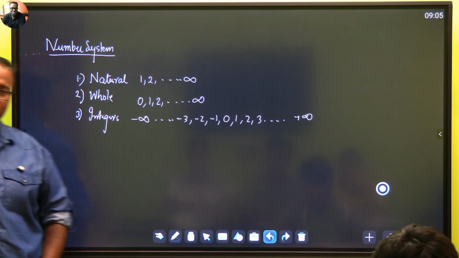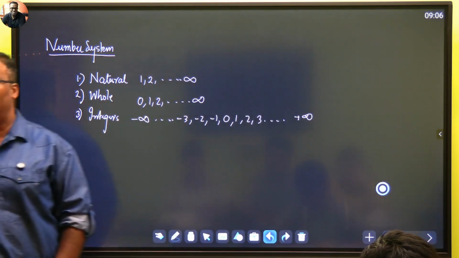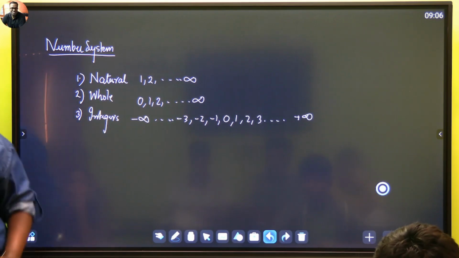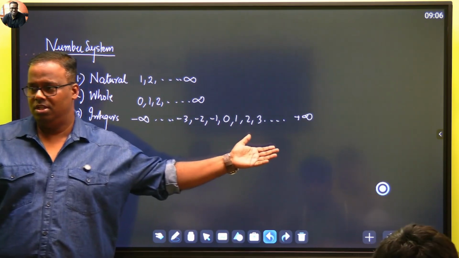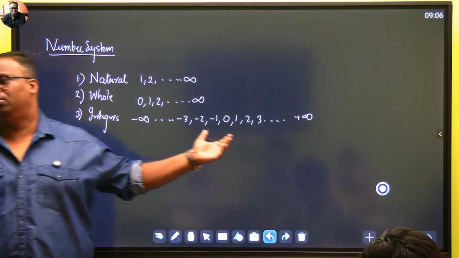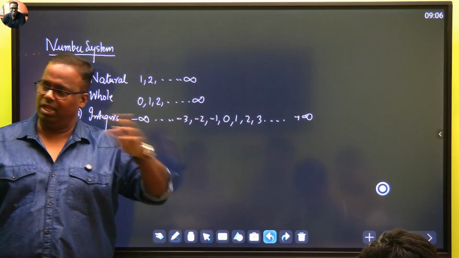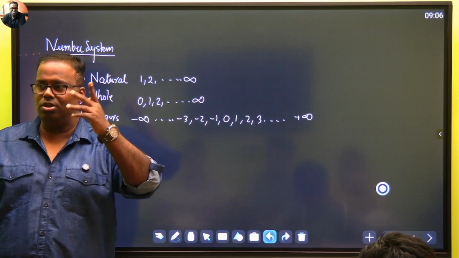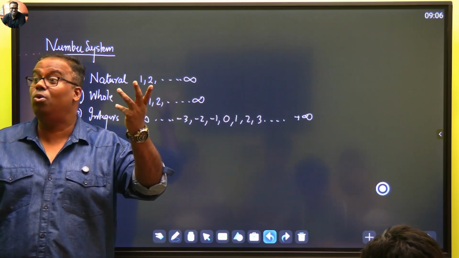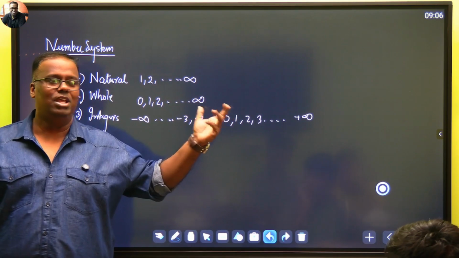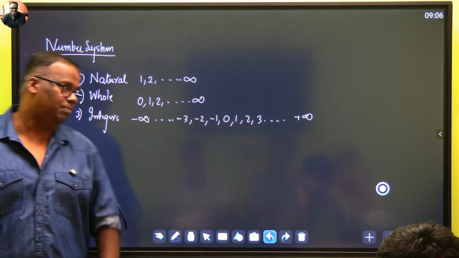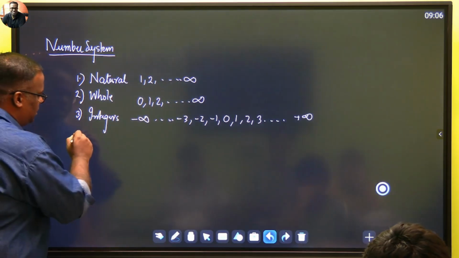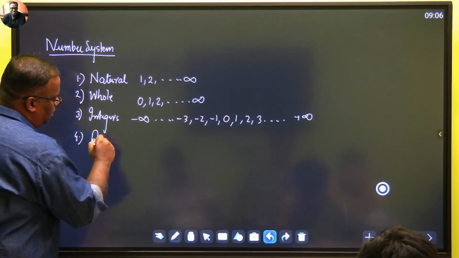A 2.5 or a negative 2.5 does not qualify as an integer. So if you ask me, integers are what? Natural numbers, mirror images, including 0. Again, decimals don't come in natural numbers, don't come in whole numbers. Whole number mein to aata nahi, whole number, pura number. Whole number as well as in integers, 0 does come. Our job starts after this, which is rational numbers.